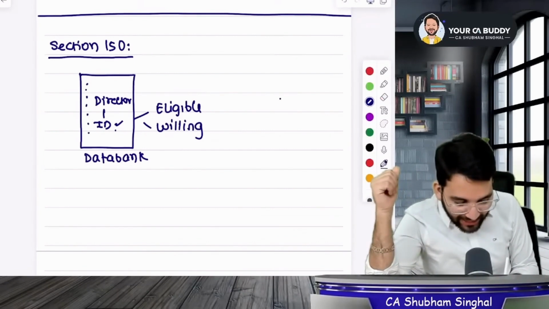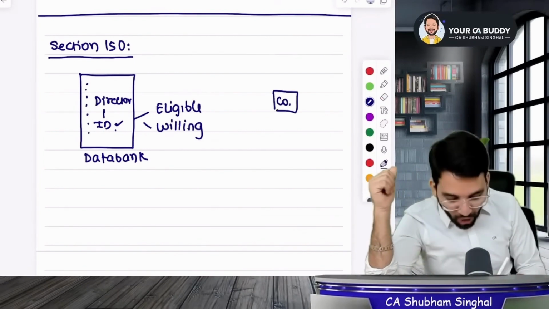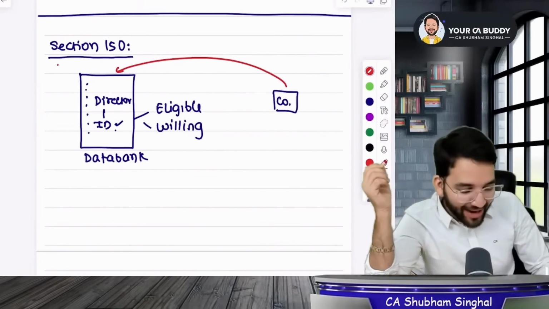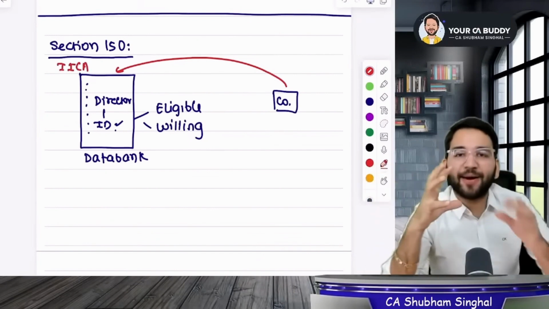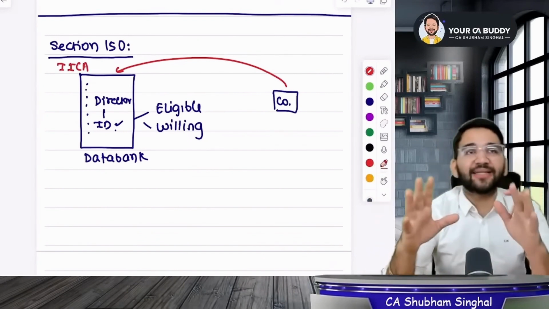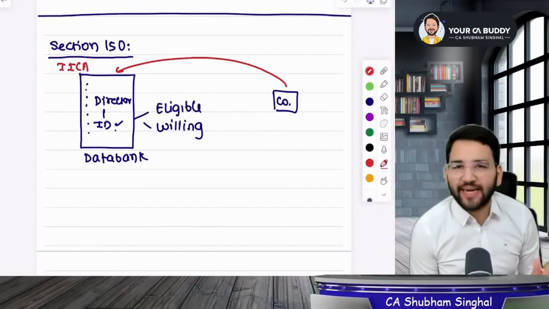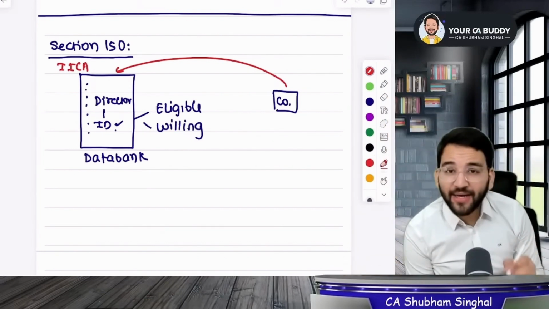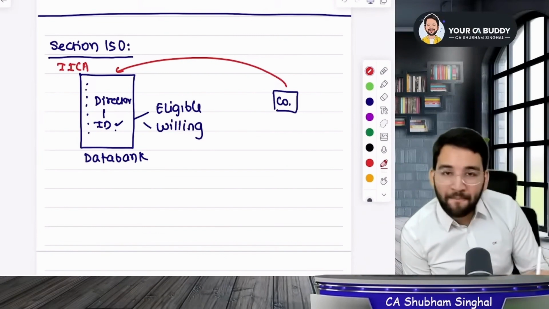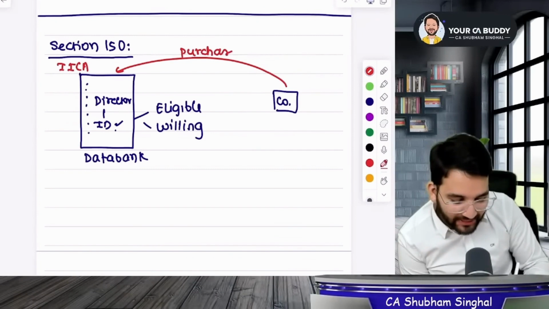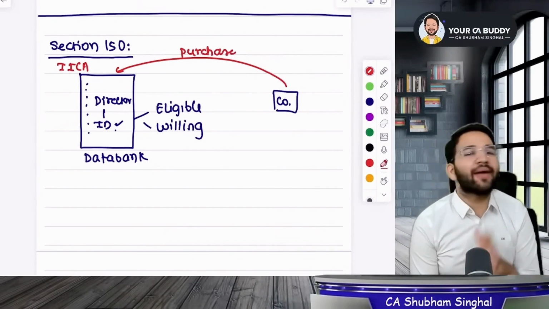Now if any company is looking for an independent director, then ICA comes into the picture. This data bank building task has been assigned to the ICA Manager, meaning the Indian Institute of Corporate Affairs. They were told to create this data bank and take whatever fees they want. Now, companies will come and purchase a list of data from them, and after purchasing the list, the company can choose whoever they want.